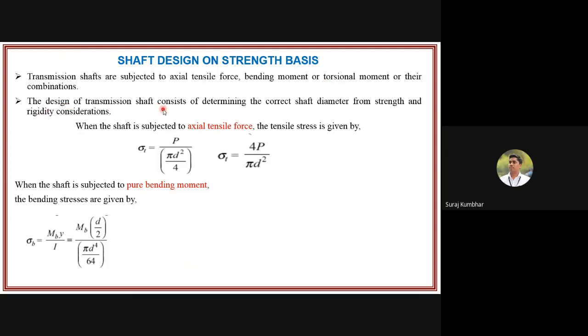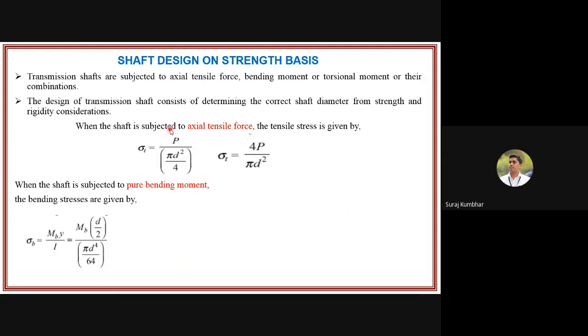So, the design of a transmission shaft consists of determining the correct shaft diameter. The main intention of shaft design is finding out the correct diameter. Otherwise, if as per the application your diameter is very small or very large, then your shaft is not going to sustain the bending load, whatever load is coming to that particular shaft. So finding out the diameter is the most important parameter in shaft design. So on the basis of strength, first you need to design a shaft.